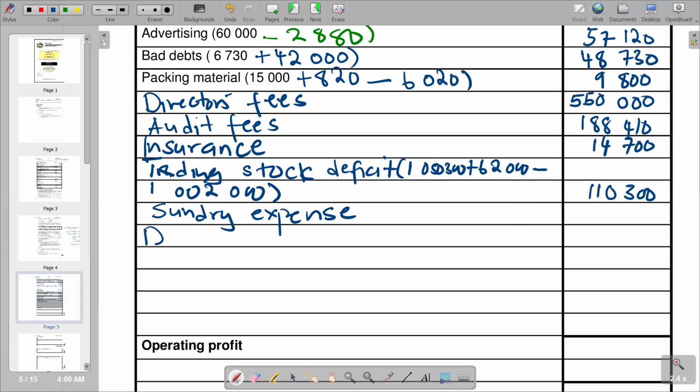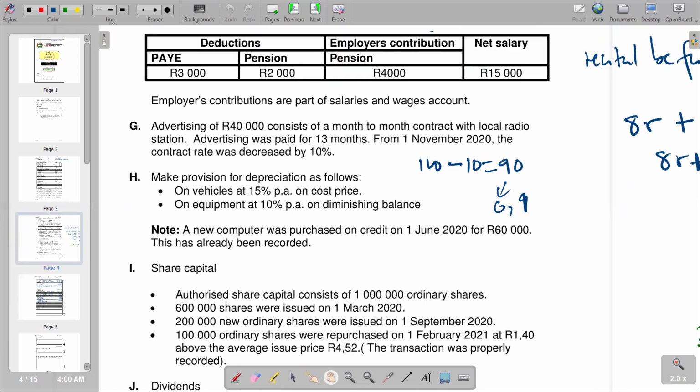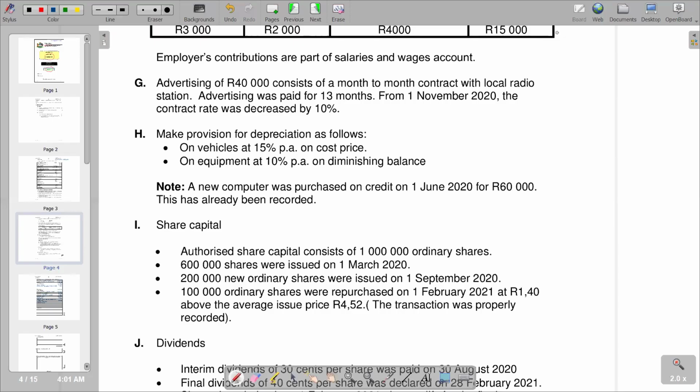But lastly, we've got depreciation. Remember, depreciation will not be stated in our pre-adjustment balance. But come here, additional information. We can try H. That's where we've got something to do with our depreciation. On H, our release make profit at 50% on cost price. And then secondly, on credit on 1 June 2020 for 60,000 rands. This has already been recorded inside the figure of our equipment. So our 60,000 has already been recorded.